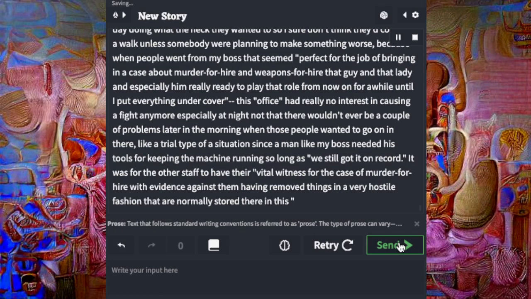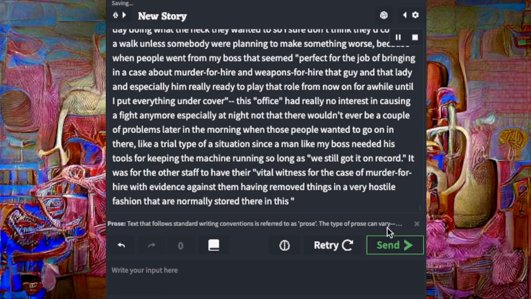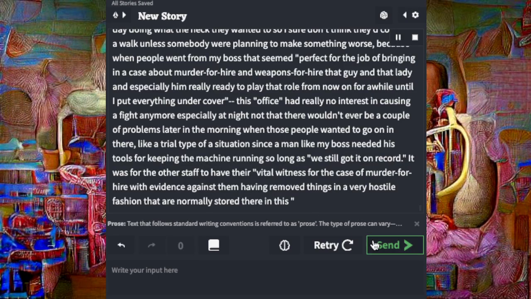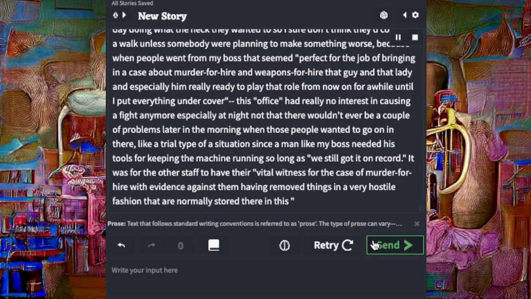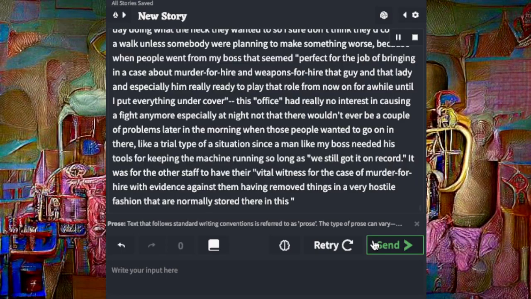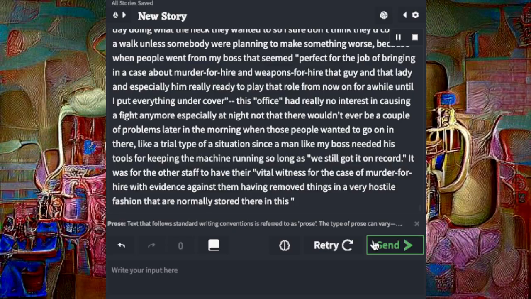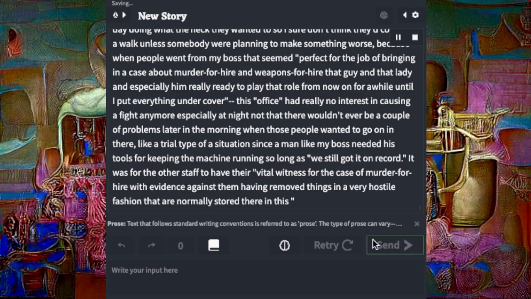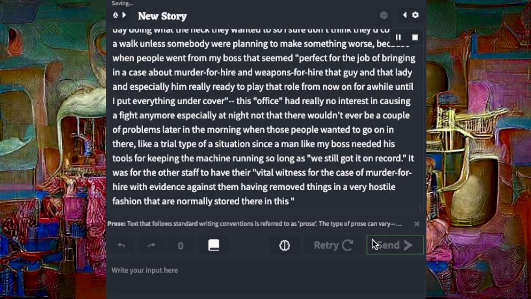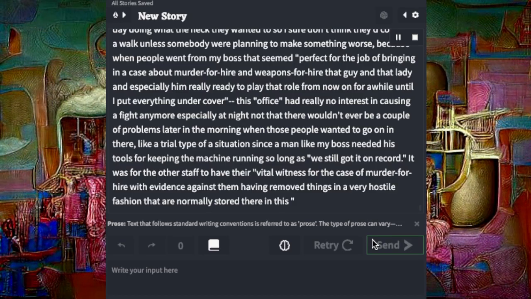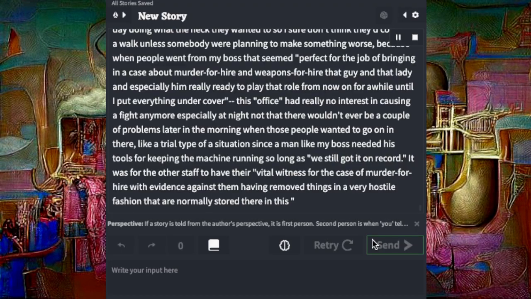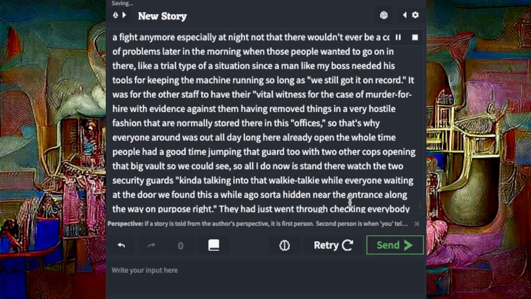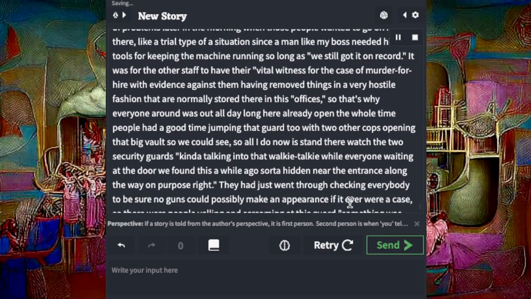went for my boss that seemed perfect for the job of bringing in a case about murder for hire and weapons for hire, that guy and that lady, and especially him, really ready to play that role from now on for a while until I put everything under cover. This office had really no interest in causing a fight anymore, especially at night. Not that there wouldn't ever be a couple of problems later in the morning when those people wanted to go on in there. Like a trial type of a situation, since a man like my boss needed his tools for keeping the machine running so long as we still got it on record.